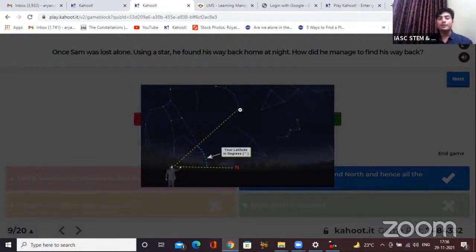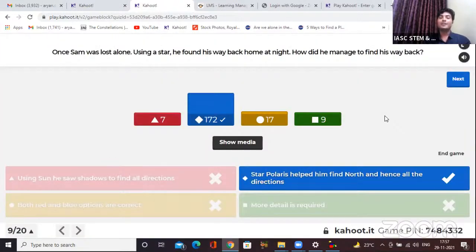Like this star over here in this representative image is Polaris, the North Star. Just join it down to the ground, to the horizon. Okay, horizon is where the sky and land appear to meet. So when you join there, you get the actual geographical north. Okay, so good. We can use astronomy knowledge to just move around.